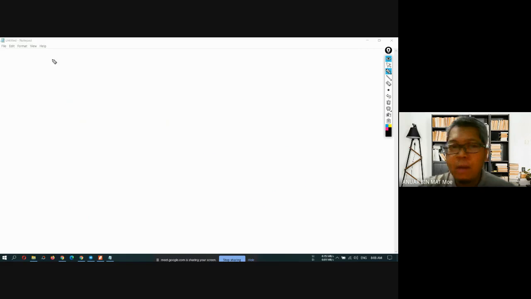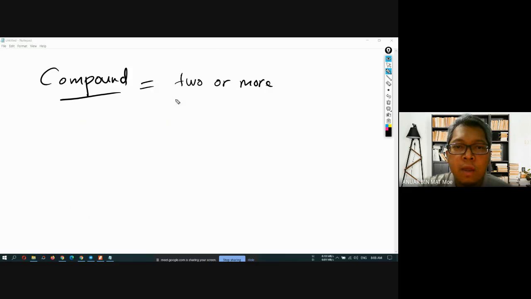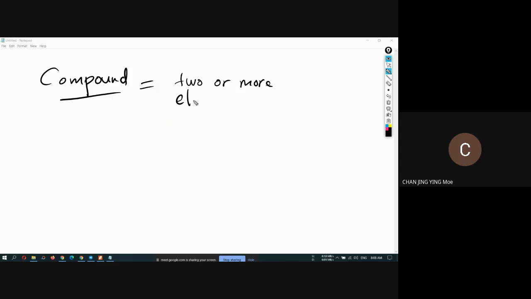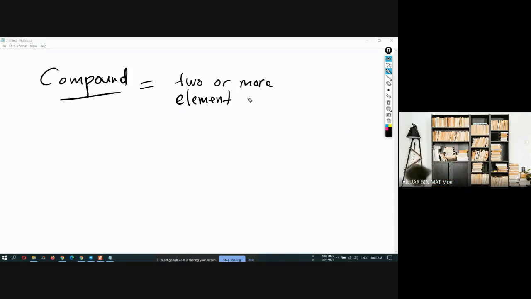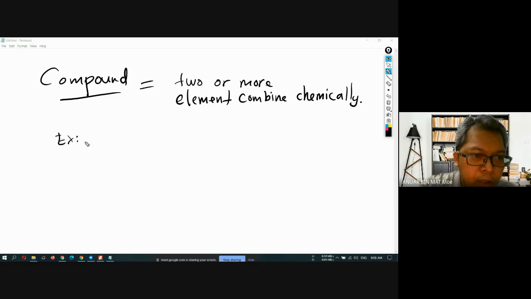What is a compound? A compound is two or more what, class? Two or more elements. Good. Two or more elements combined chemically. For example, an example of a compound is water. Water is one of the basic compounds found on the earth.